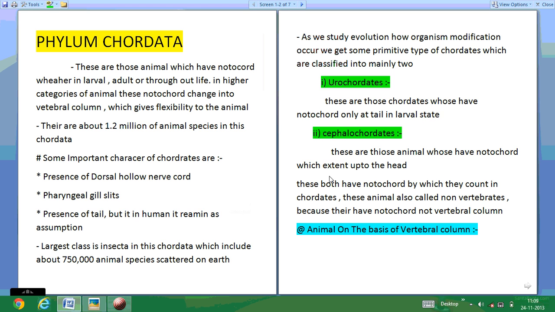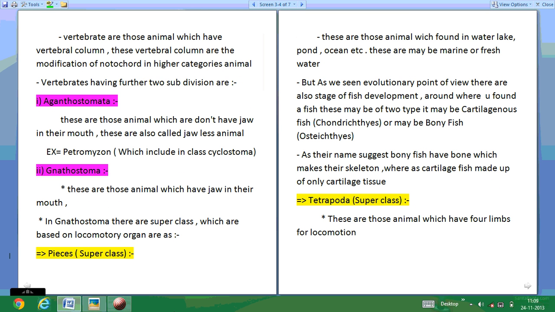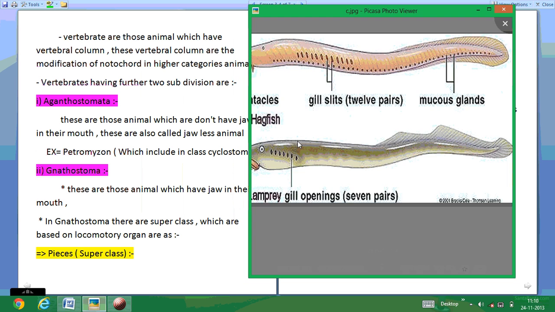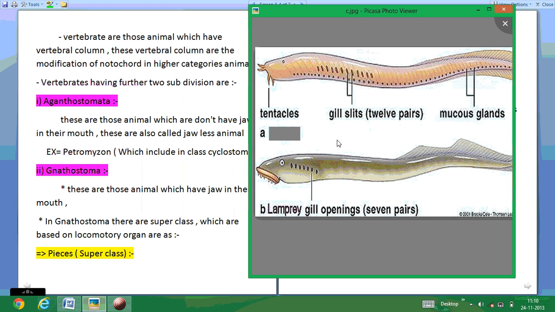On the basis of jaws, we divide animals into two main categories: Agnatha and Gnathostomata. Agnatha are those animals which don't have a jaw in their mouth. I will say here the example of Petromyzon. The Petromyzon has a circular round mouth and gill slits, but doesn't have a jaw. These Petromyzon are blood-sucking animals having a sanguivorous diet, which sucks the blood of other animals. These Petromyzon come in class Cyclostomata. The Cyclostomata are those classes of animals which have round mouths for sucking.